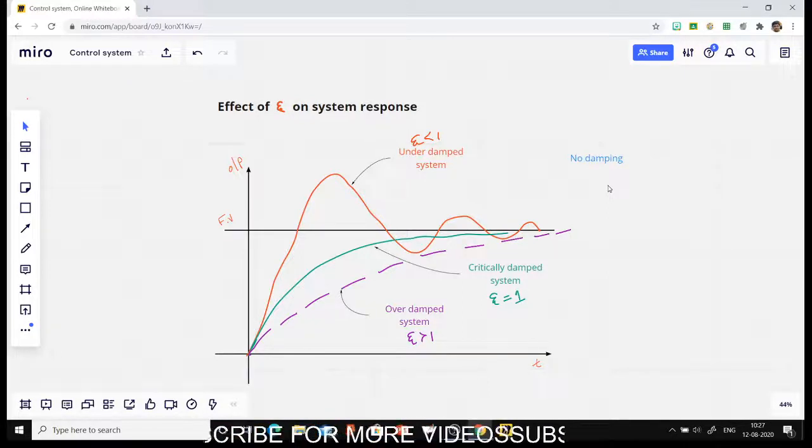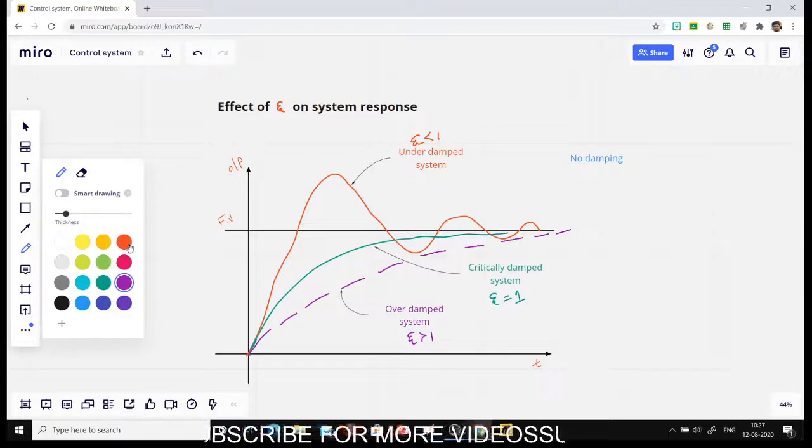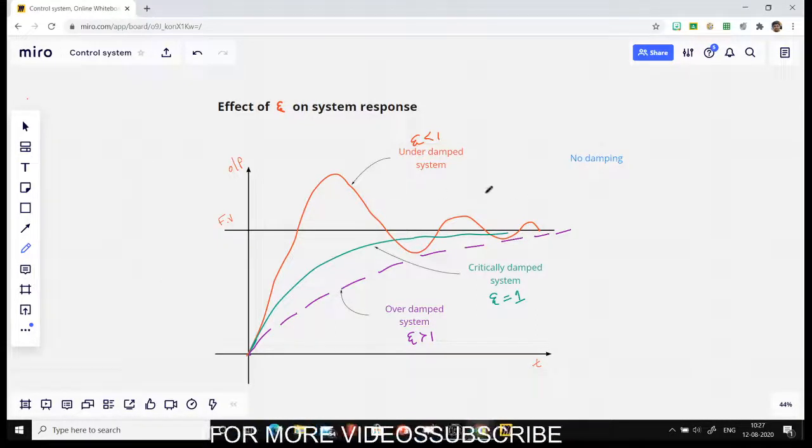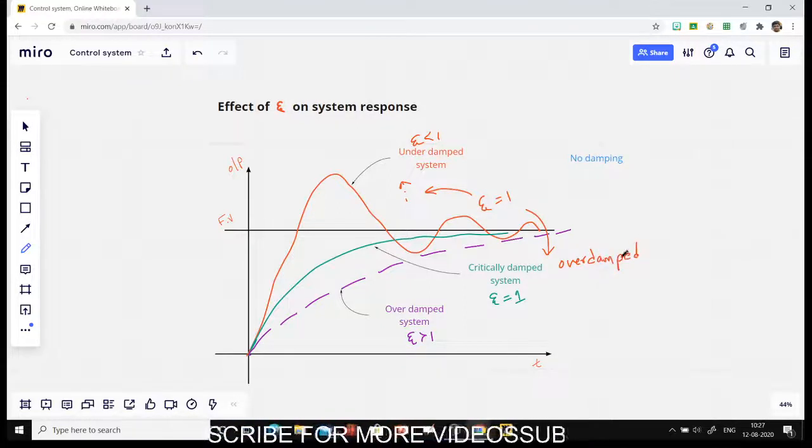Okay, and how the value of zeta will affect the response: as I reduce the value of zeta, your system will overshoot more. Okay, so if my zeta is 1, it will be somewhere around a critically damped system. As I reduce the zeta, overshoot will increase. Okay, and as I increase the zeta to more than 1, it will be overdamped. So the system is becoming slower as I increase zeta beyond 1.